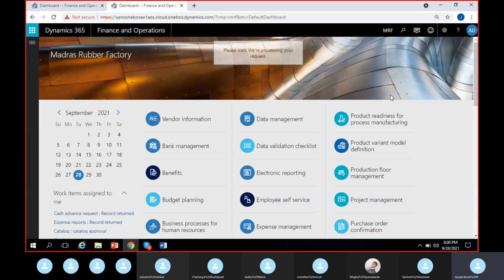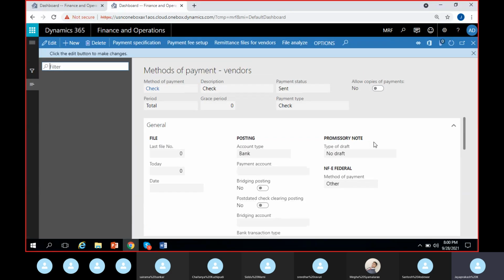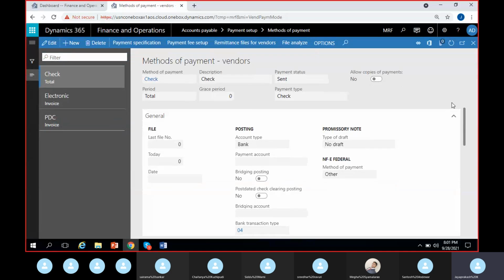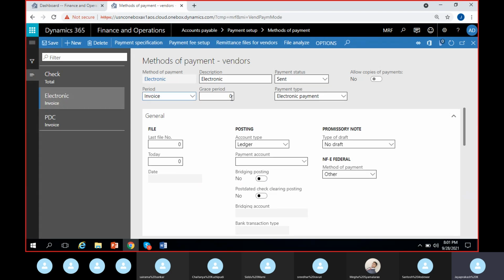If I click on it, I can identify a few methods of payment that were already created. It's loading it for me. Here it is. These are the few methods of payment that we have already created. This is the one which I was demonstrating yesterday, electronic method of payment. We have discussed until this menu. So today let us see this menu.